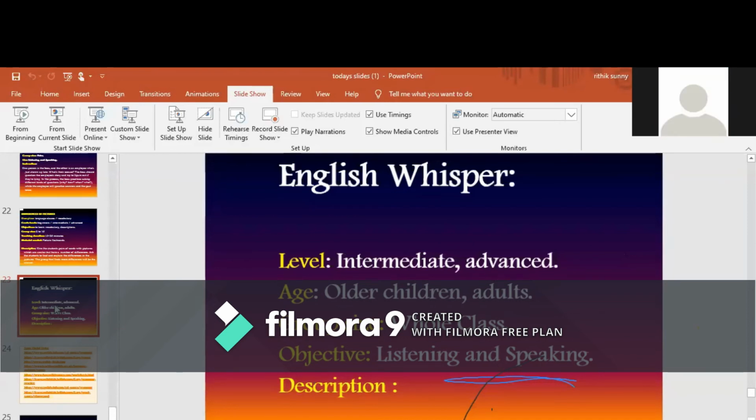This can also be conducted in language games. So this is the English Whisper. These are certain games that can be used.